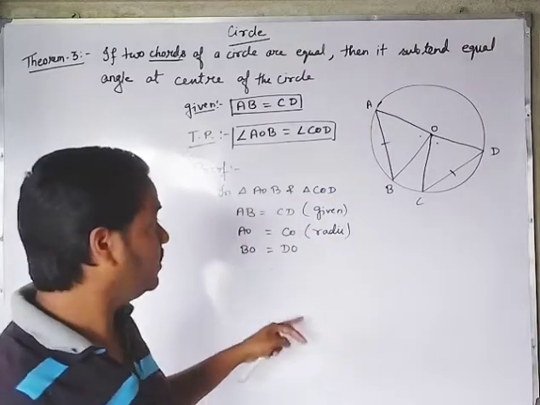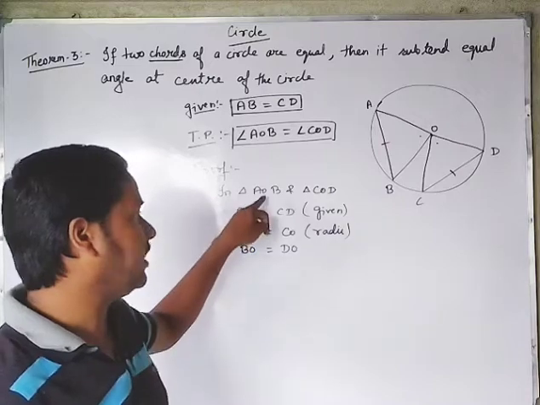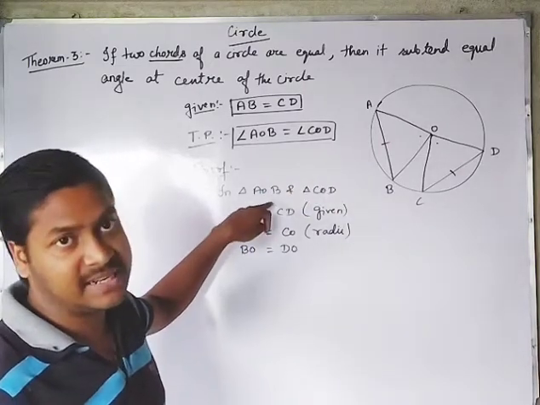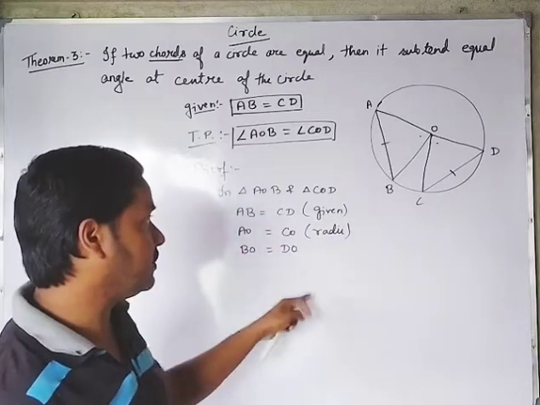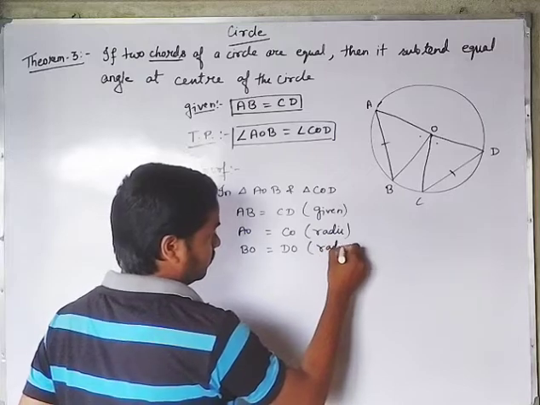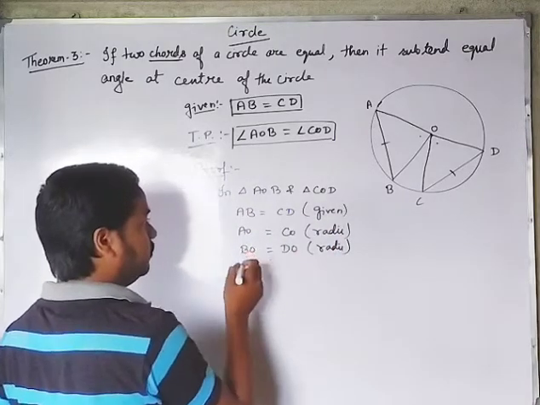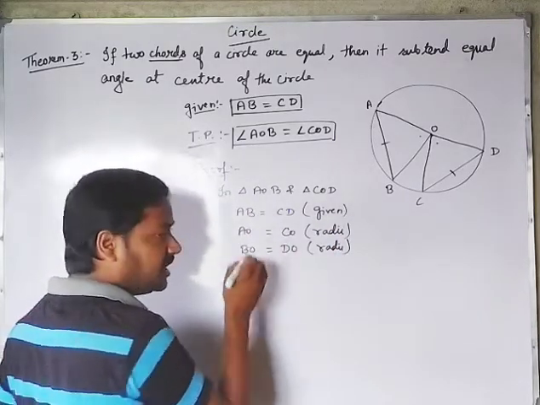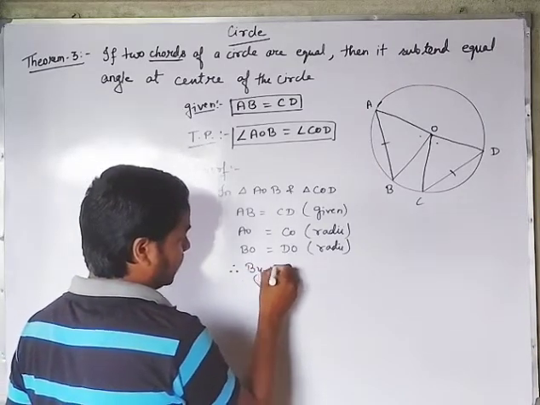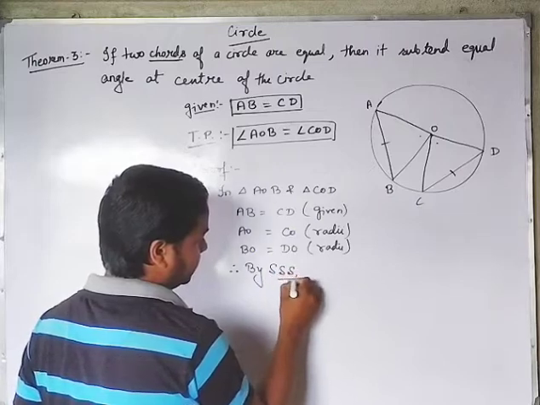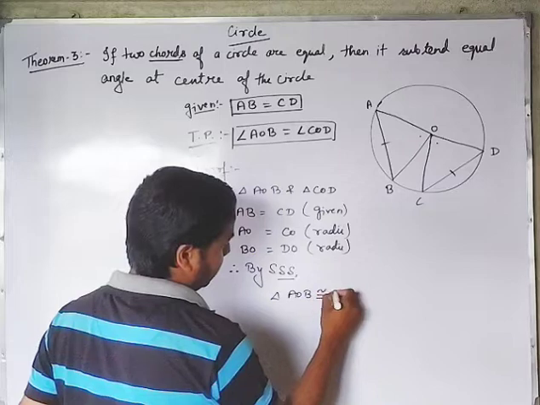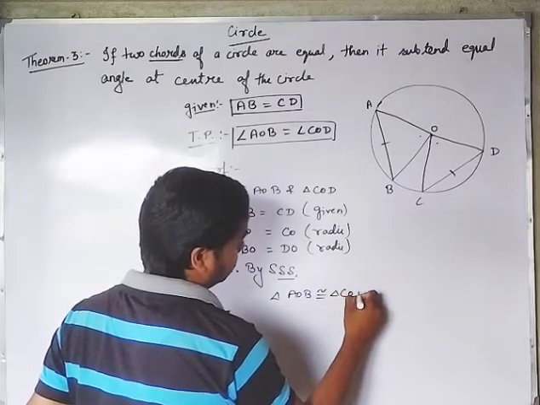Just notice one thing, that in the LHS part we will write the name of the line segment of one triangle, and in the RHS part that of the other triangle. It is also radii. So next, all three are sides. Therefore, by this property, side, side, side, triangle AOB is congruent to triangle COD.